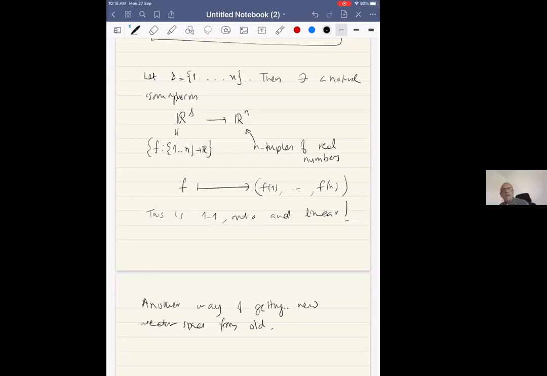Sir, can you please once more explain why it is onto? Okay. Supposing I give you an arbitrary n-tuple of real numbers, can you imagine that there is a function that will give this? Sir, if the function is not invertible? Sorry?